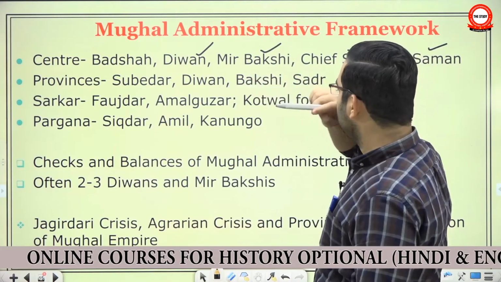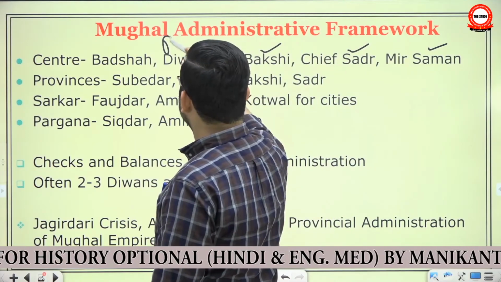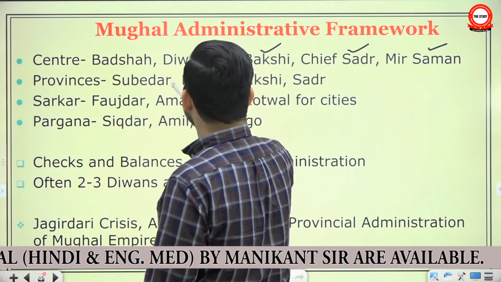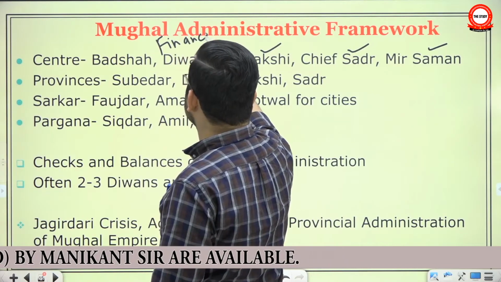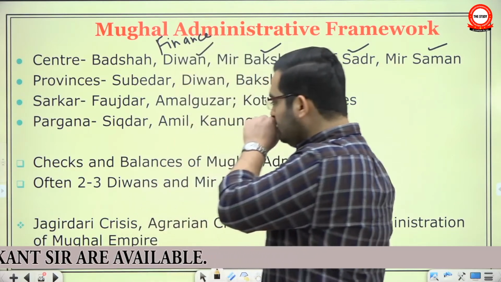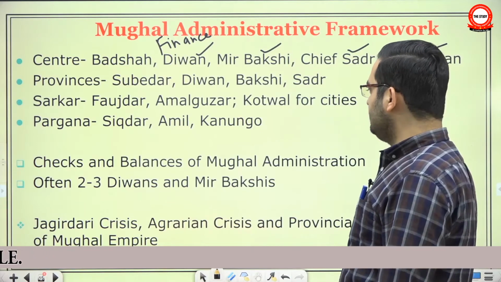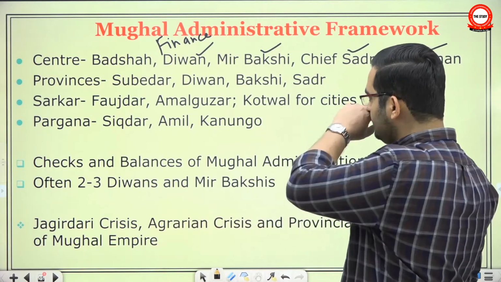Though this is not given in the book, we have just given it for convenience. You can think of it in terms of a finance ministry, just to simplify things. But there wasn't one finance minister. There were often 2-3. And since it was a very key position, they made a very important checks and balance. We will cover it later now.